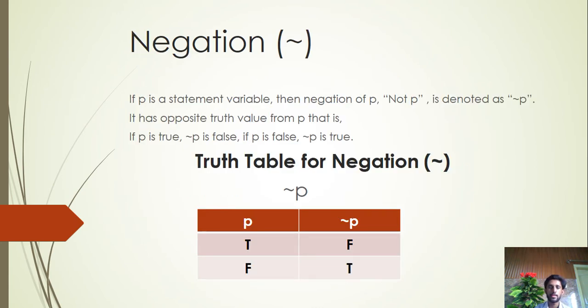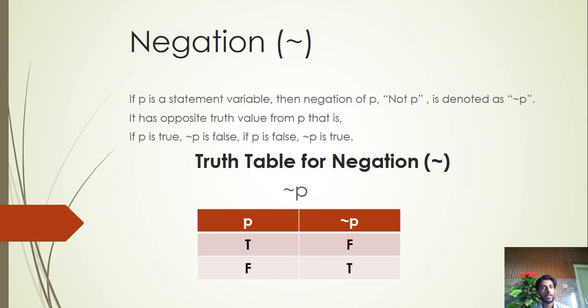And the second is negation. If P is a statement variable, then the negation of P, not P, is denoted as not P. It has the opposite truth value from P. That is, if P is true, negation of P is false. If P is false, then negation of P will be true. Negation is the opposite of the truth values. Like if the first statement is true, then the negation of that statement will be false.